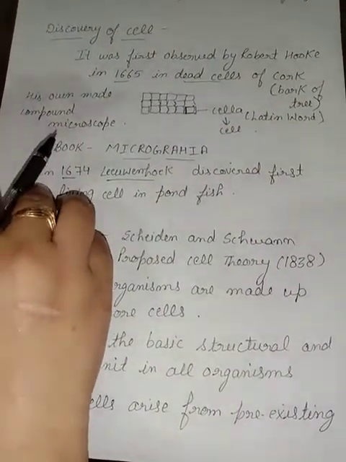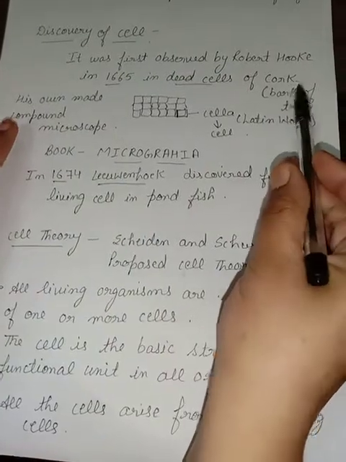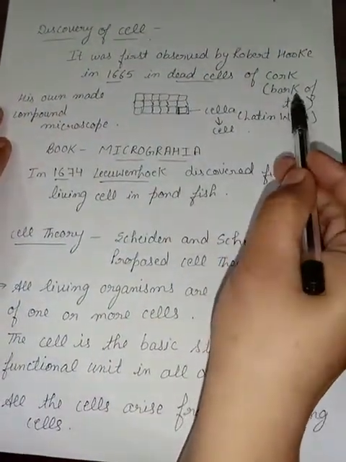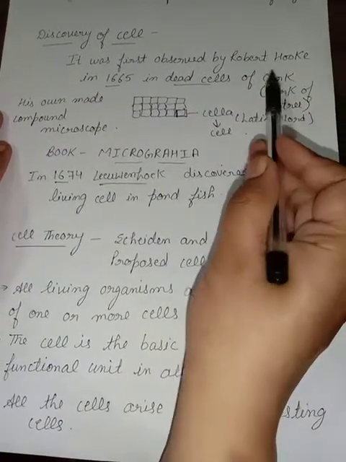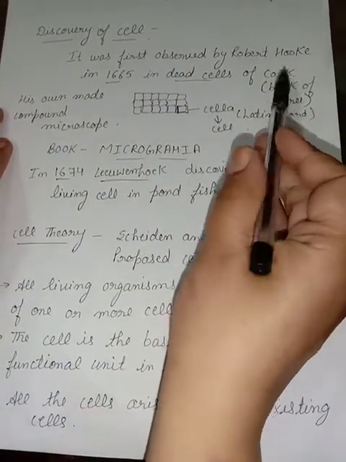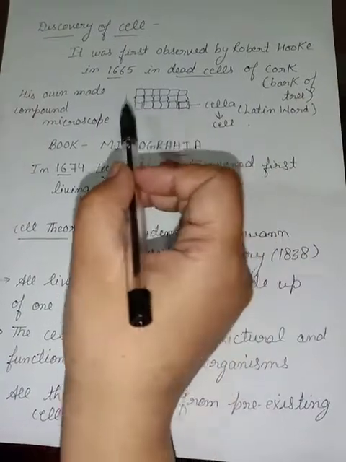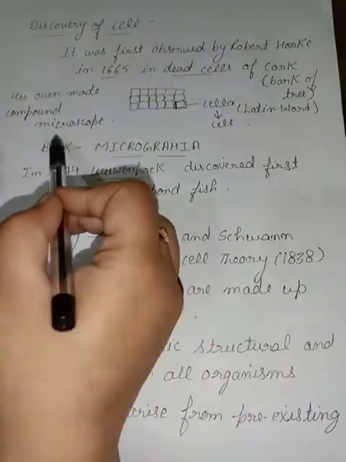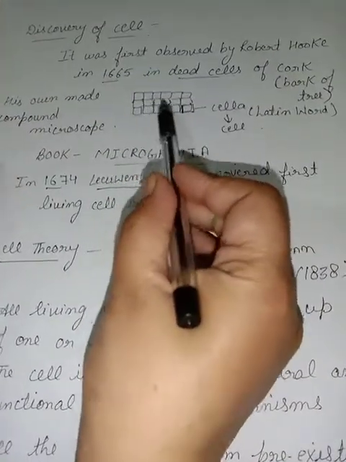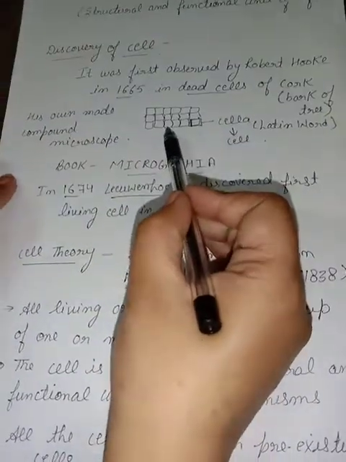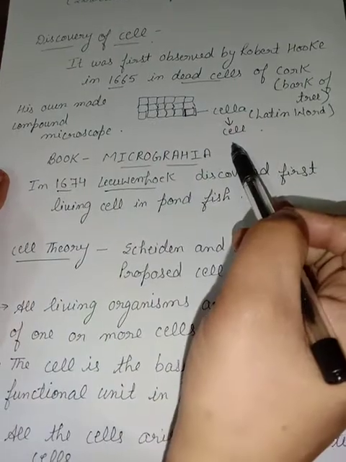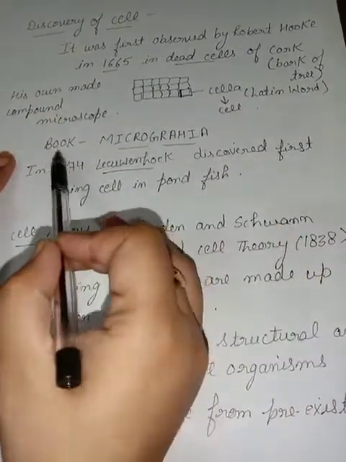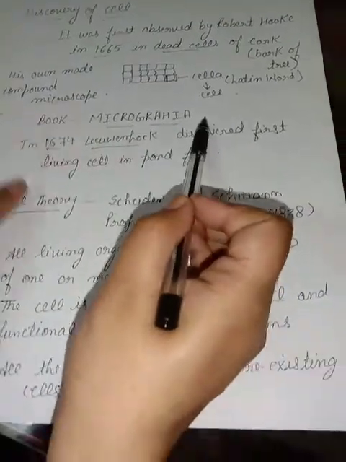Now what is cork? Cork is made from the dark brown portion of the tree, that is called the bark, and that bark is used to make the cork. Is it clear? Now he observed that in his self-made compound microscope, and in this he observed small rooms, and these small rooms he named cells. And he described it in his book, that is called Micrographia.